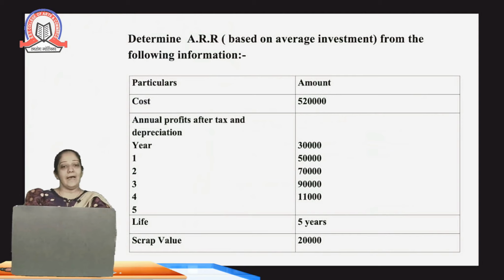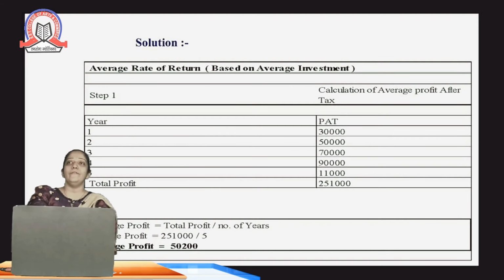Let's see one example relating to the ARR. It's based on the average investment. We have the initial investment of 5,20,000. We have annual profit after tax for 5 various years, and the life of the project is 5 years. Also the scrap value of 20,000 is given. So we need to find out the average rate of return.